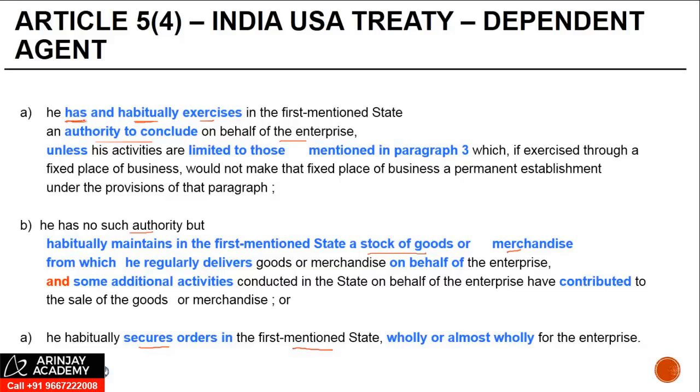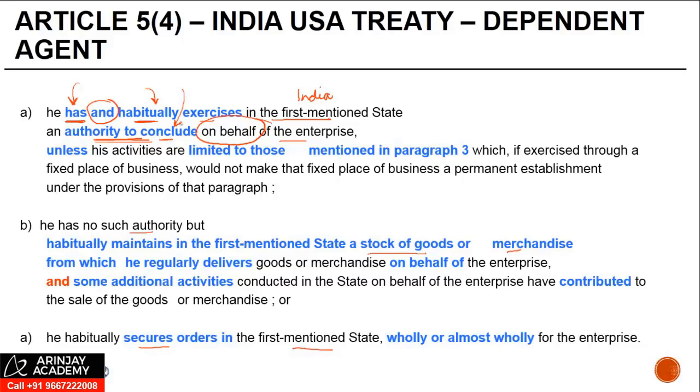So the first clause says he has and habitually exercises in the first mentioned state, which is India, an authority to conclude contract on behalf of the enterprise. So what this means is that the agent, first of all, should have the authority. Now, whether it is written or oral, formal or informal, doesn't matter. He should possess the authority. And second is, mere possession is not complete. He should habitually exercise that in India. And what's the authority? To conclude contracts.